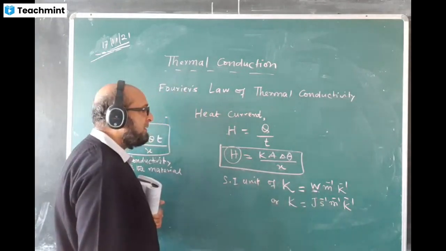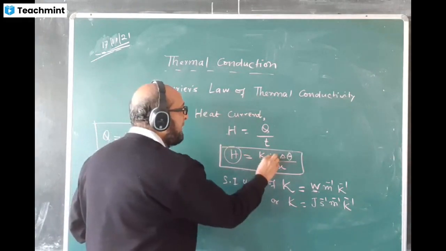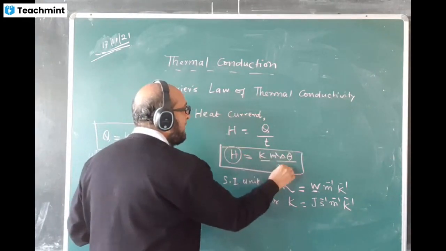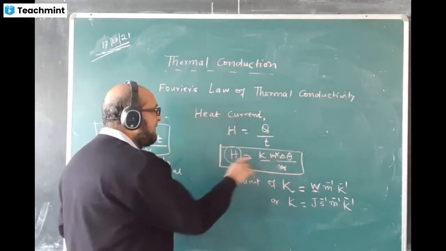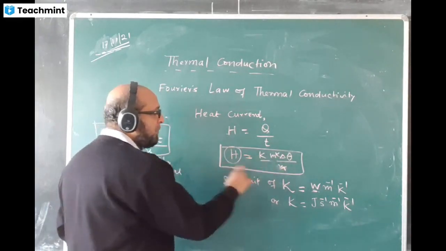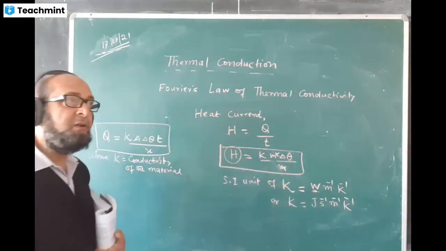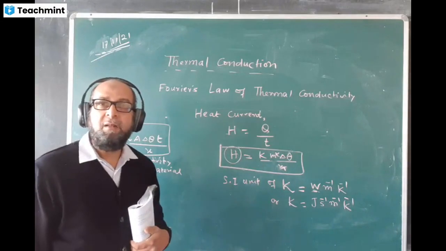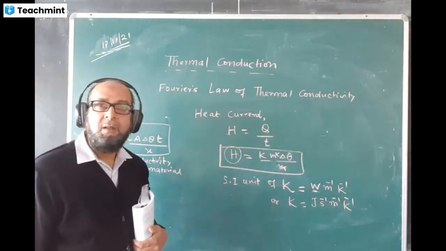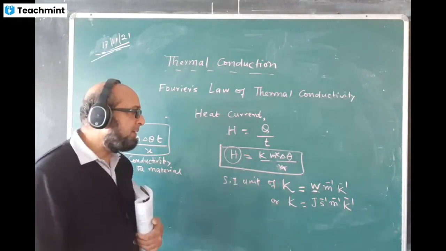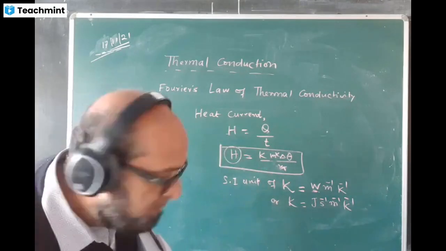Then we need to take the area also. Area unit is what? Meter square, no? And unit of X is what? Meter cancels, no? Yes, sir. Understood. This meter will come down, or K is the subject, meter will come down, that's it, per meter. And temperature difference. What is the SI unit of temperature? Kelvin. Yes, the difference of temperature will also be Kelvin. So that way it comes. You can write W per meter per Kelvin or joule per second per meter per Kelvin. So any one way you can express.